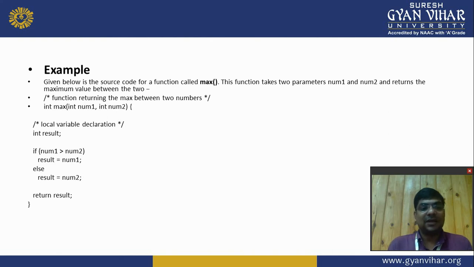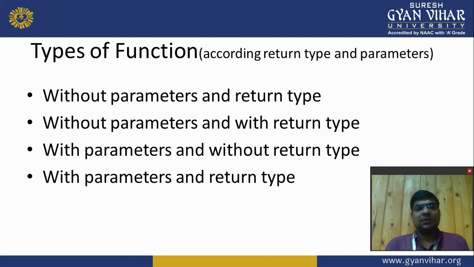So that is how I create the addition, that is the example of that. Now, the second type of functions are according to the return type and parameters. If a function doesn't have a parameter or return type, that is called a function without parameter and return type.